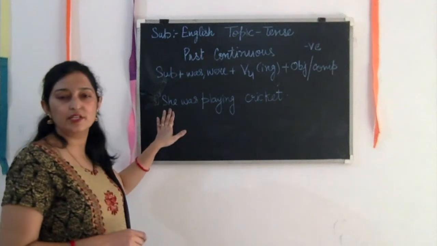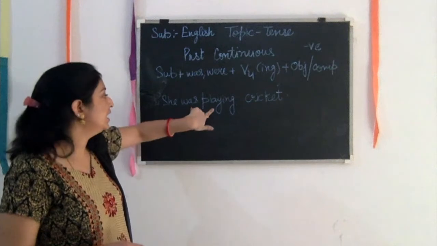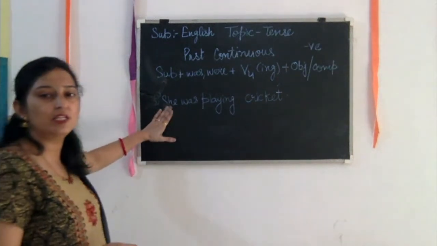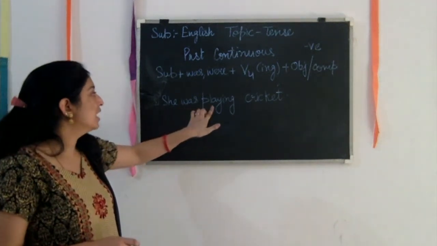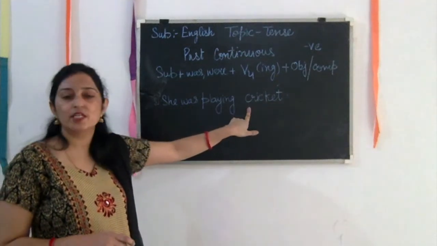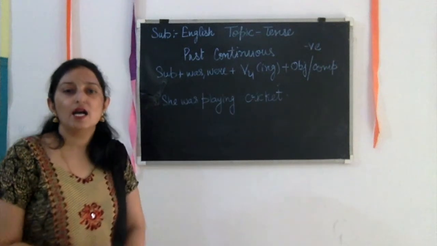So I have written one sentence for you: she was playing cricket. Here, she is the subject. With this I have used was because this is a single one. She was, and then play and the ing form playing, and this is our object, cricket. So this is the positive form of the past continuous.